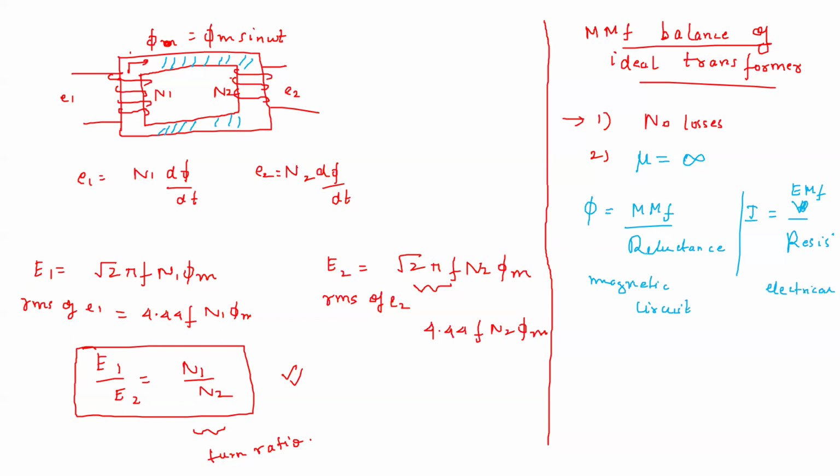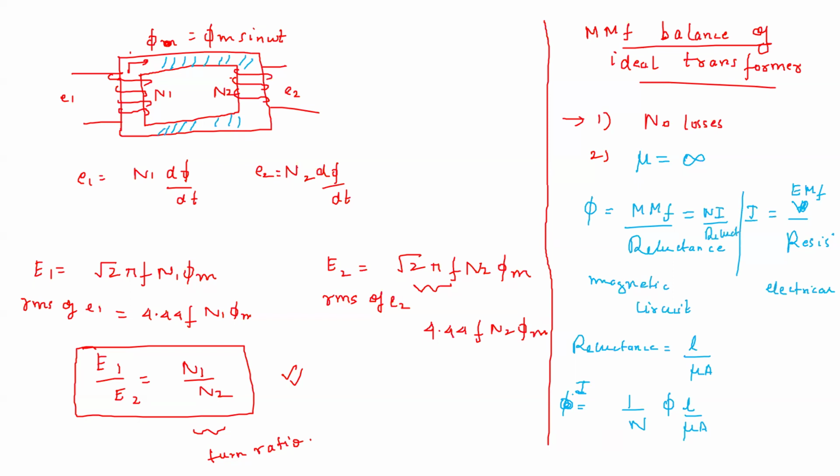Now MMF by reluctance, where reluctance is given by L by nu A. So what will happen to flux? Flux will become, if suppose your nu is infinite, so what will happen? Basically this MMF is Ni, Ni by reluctance.